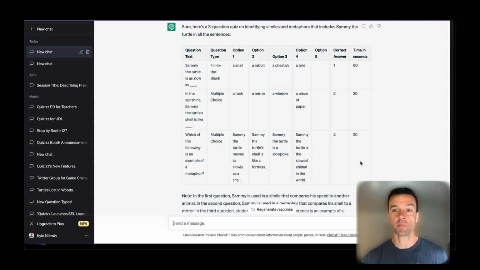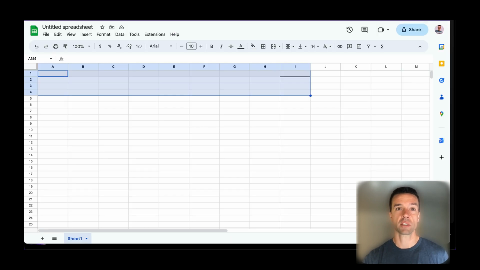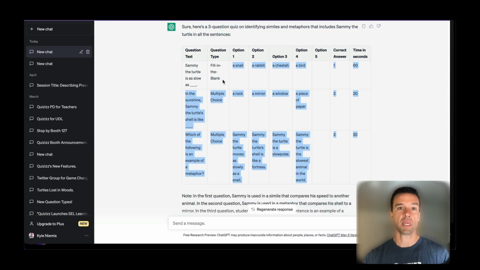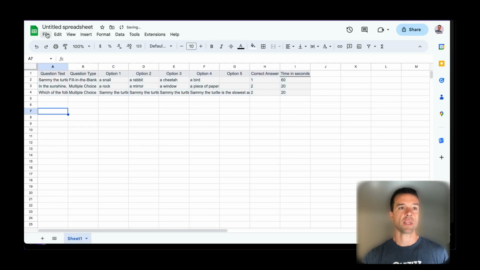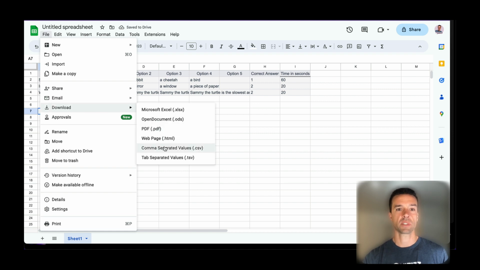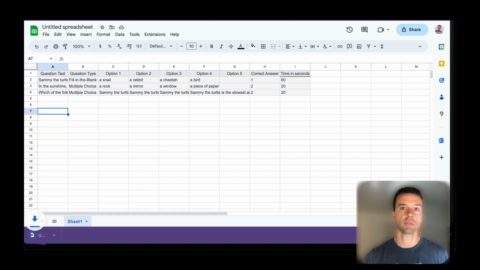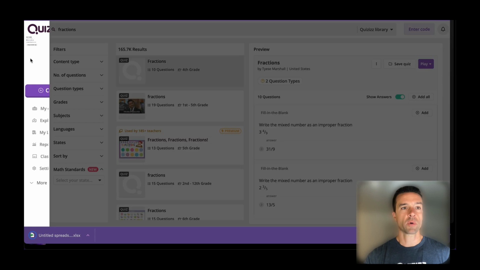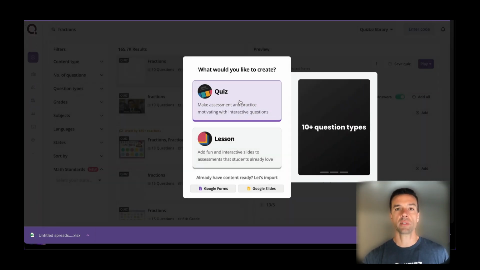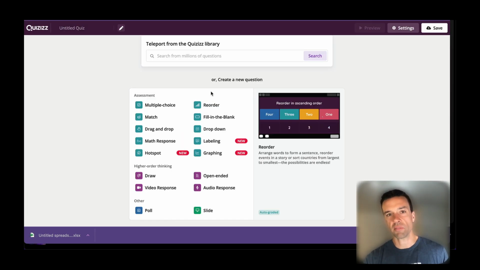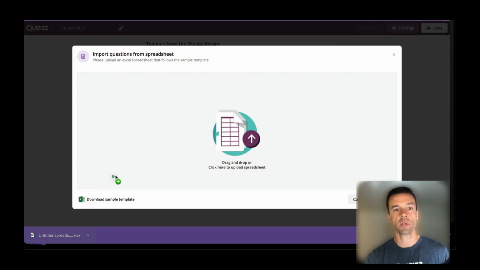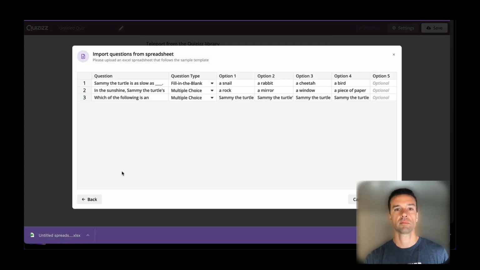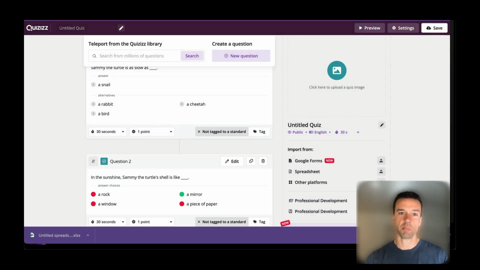So all you need to do is open a brand new spreadsheet. Copy and paste and drag and drop. Watch this, ready? So just copy and paste it into a sheet and then download it as an Excel. You see, it just takes a matter of 10 seconds. Go over to Quizizz. You're gonna create a new quiz. And then instead of making your own, just go to the bottom and hit spreadsheet. And we can just drag this one over to here and import.